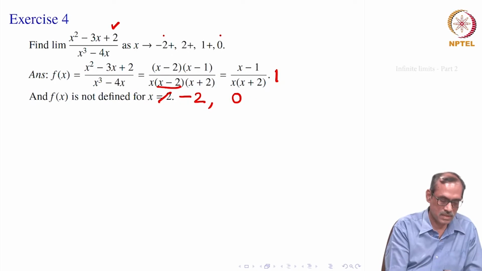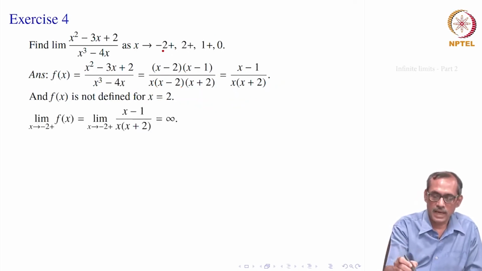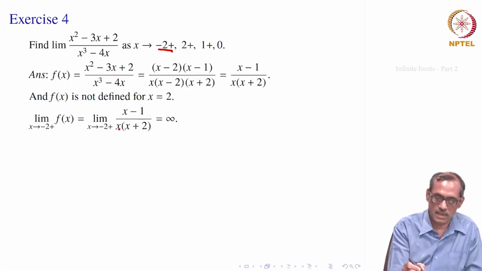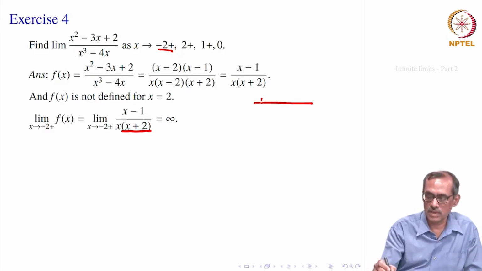Okay. Now, let us go to find the limits. Say at minus 2 plus, that means x is remaining bigger than minus 2 and it is near minus 2. So, x minus 1, it is bigger than minus 2. So, x minus 1 will be near minus 3, bigger than minus 3, and down x is bigger than minus 2. So, this factor x plus 2 is positive, right, x is bigger than minus 2.